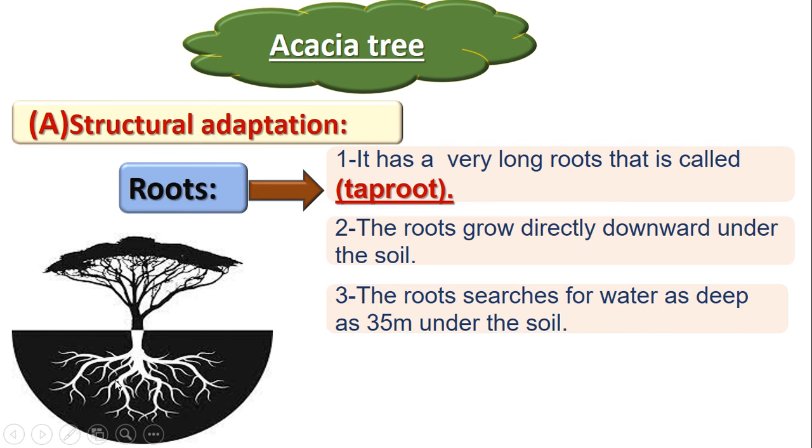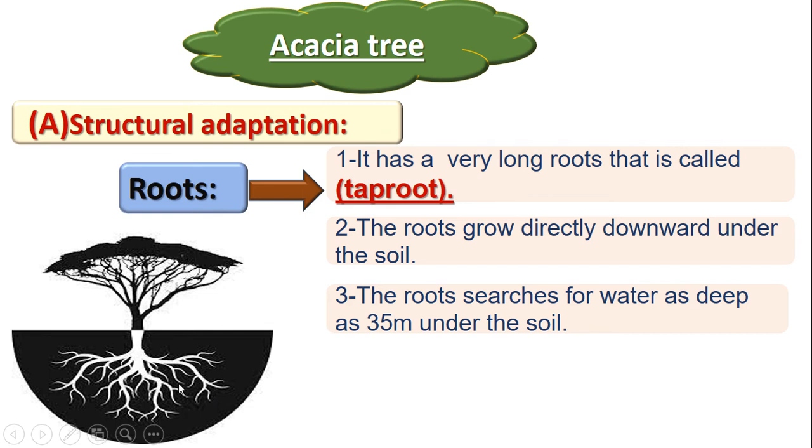It can even reach 35 meters under the soil to reach the water. So the acacia tree has tap roots to reach the water.